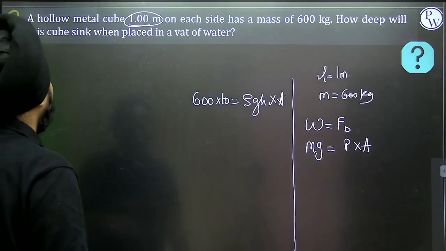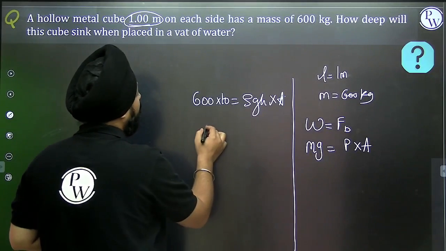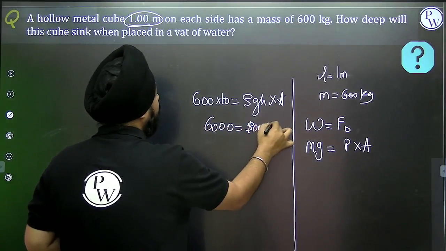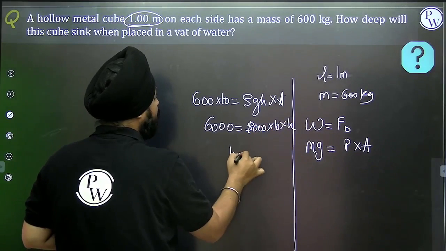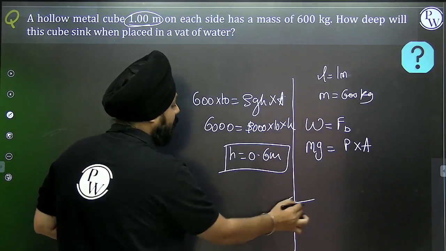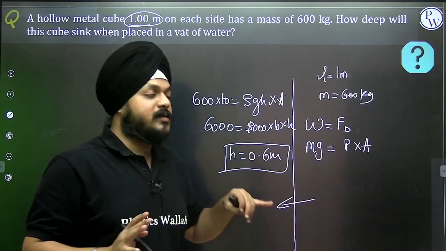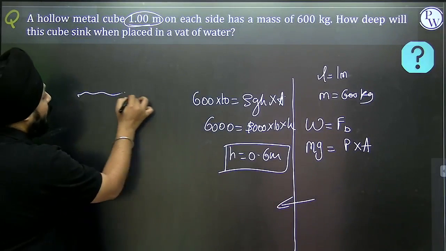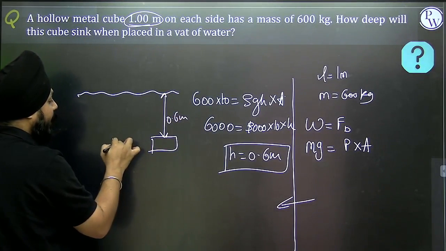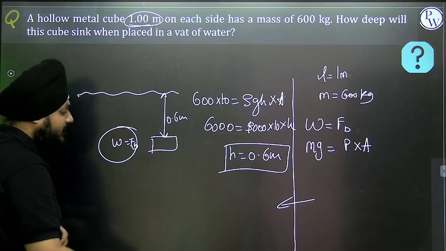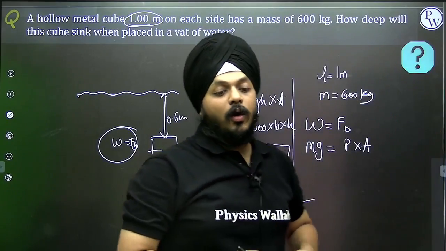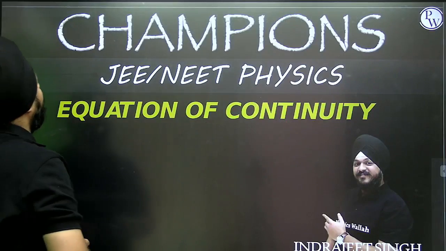This is going to be the same, so this will be 6000 and this will be rho, 1000, into 10 into h. So here h, maximum it can sink up to 0.6 meter. Suppose this is a water level, at the depth of 0.6 meter the weight is balanced by its buoyant force. Beyond this, the object will sink. So this is what the Archimedes principle and everything is all about.